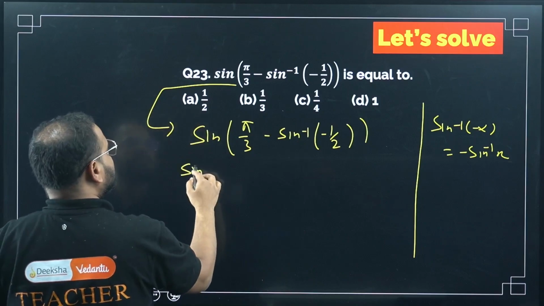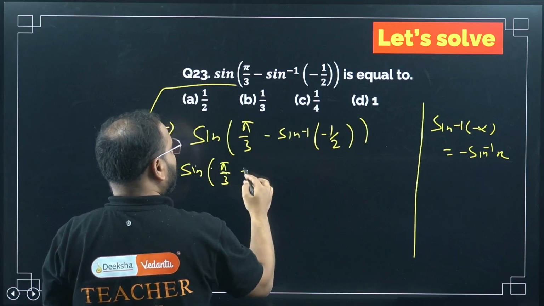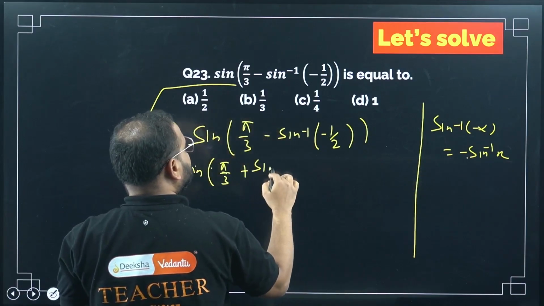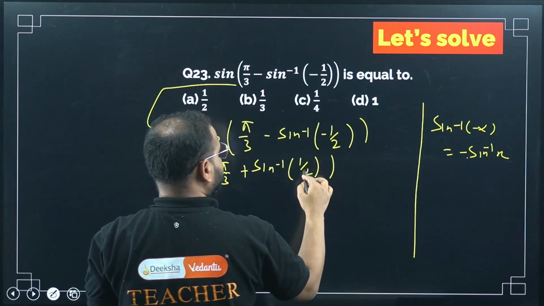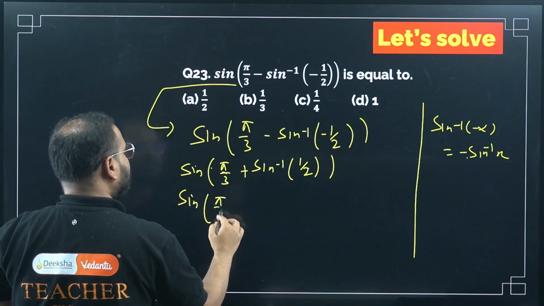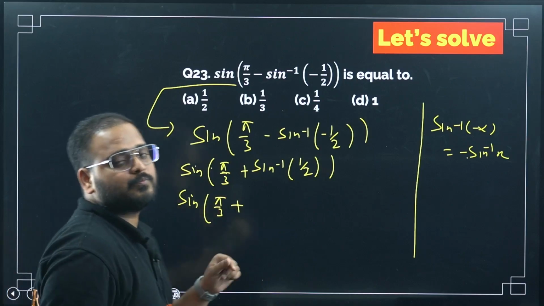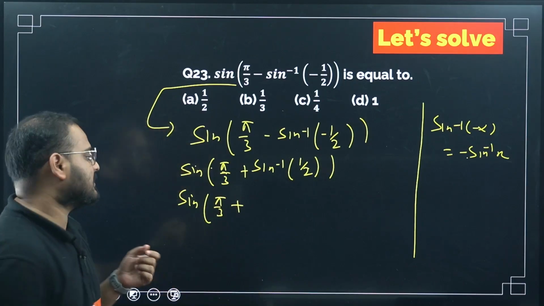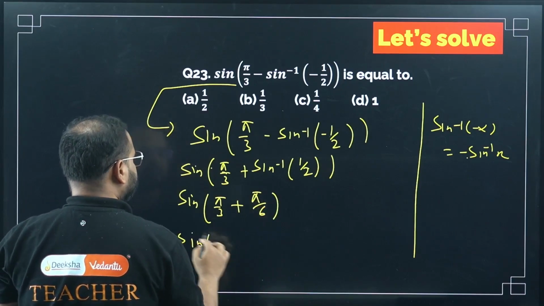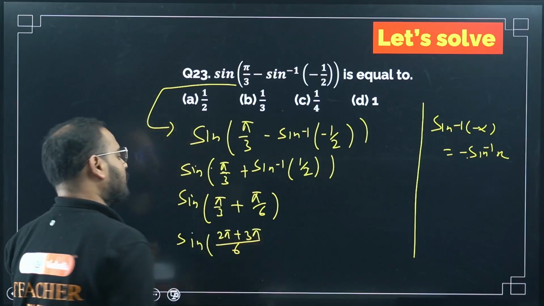I'll get sine of pi by 3, and this minus comes out, so it becomes plus sine inverse of 1 by 2. How much is sine of pi by 3 plus sine inverse of 1 by 2? When is sine 1 by 2? At 30 degrees, which is pi by 6. Take the LCM, which is 6. This will be 2 pi and this will be 3 pi.